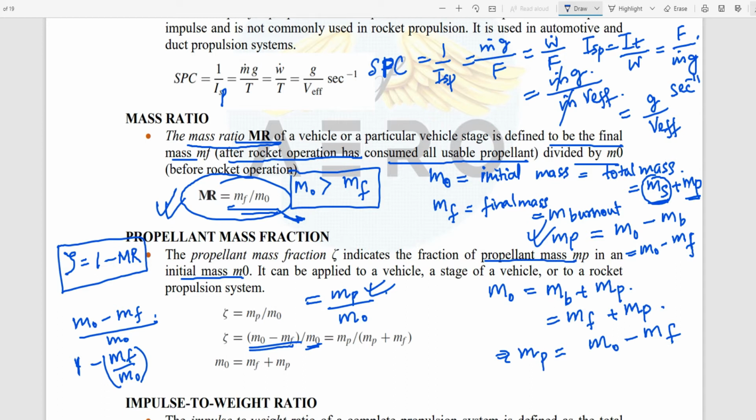Now from there again I can state that mR equals 1 minus the propellant mass fraction. It is 1 minus m_p by m naught.